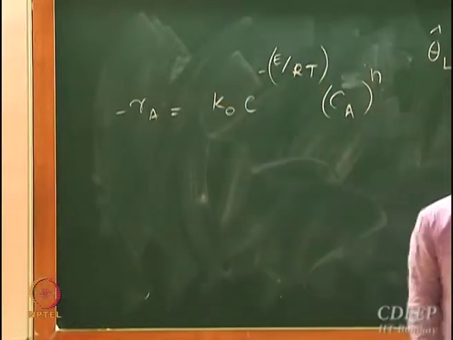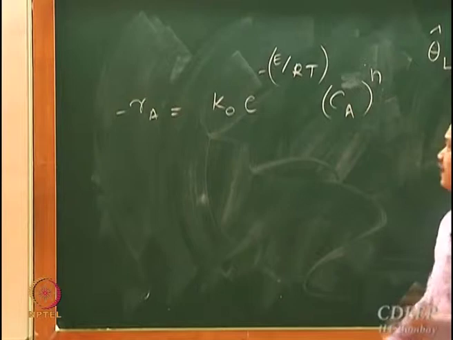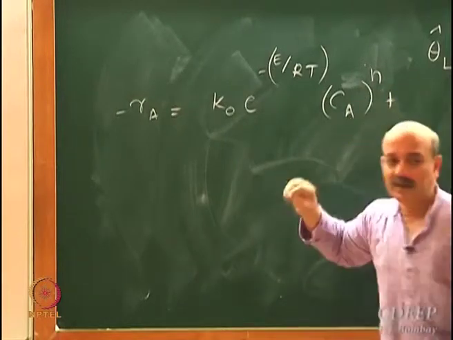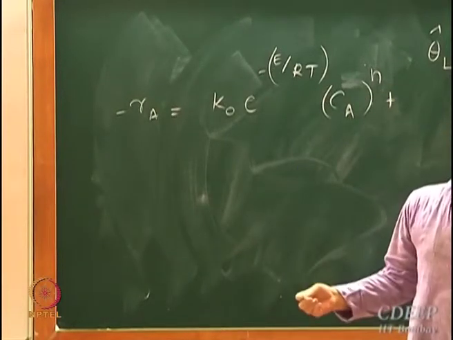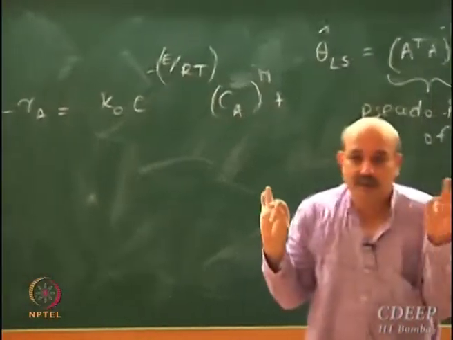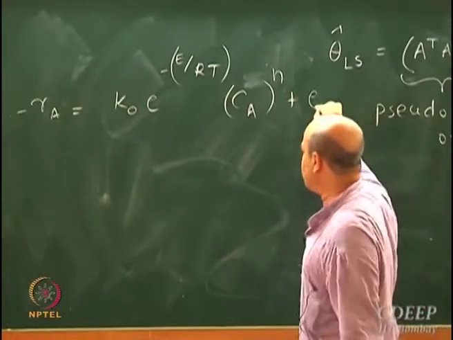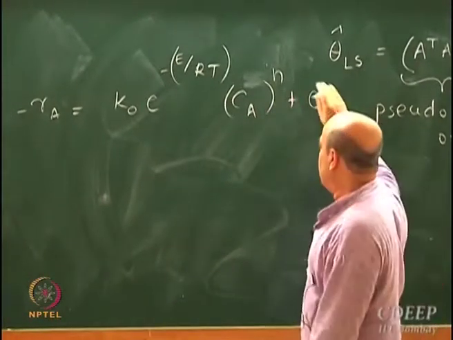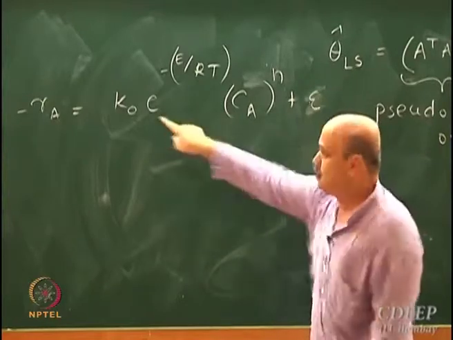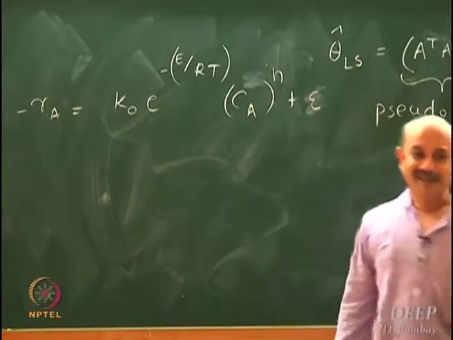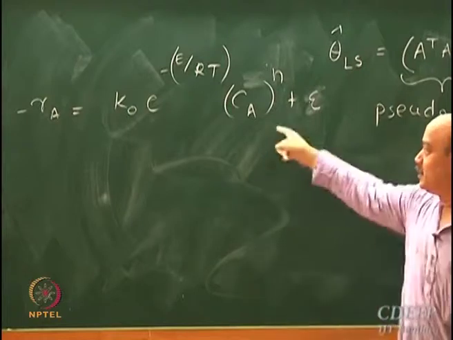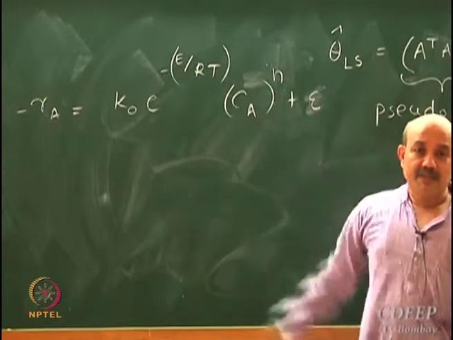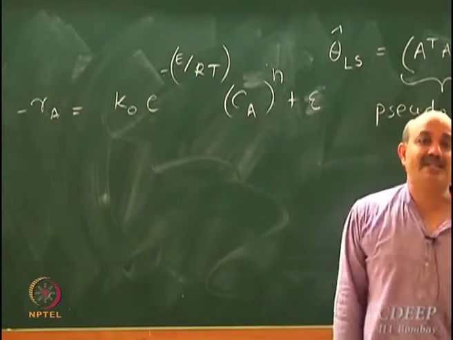This is my model. Actually I should write this model with an error here. We don't usually write it because this may not be the exact model. We are proposing this model, it's an approximate model, so strictly speaking we should write an error, say epsilon, so as not to confuse it with E here. E here is exponential. So this is my model, and I want to get least square estimates.